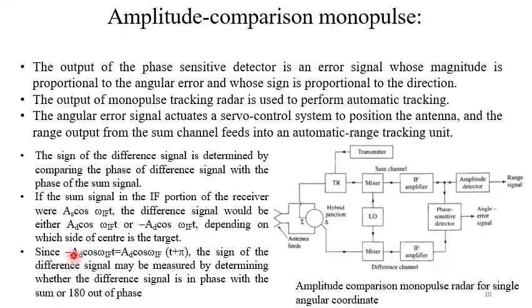Now since minus AD cos omega IFT is practically equivalent to AD cos omega IFT plus pi, the sign of the difference signal may be measured by determining whether the difference signal is in phase with the sum or 180 degrees out of phase. So that's the simple thing, by principle actually.